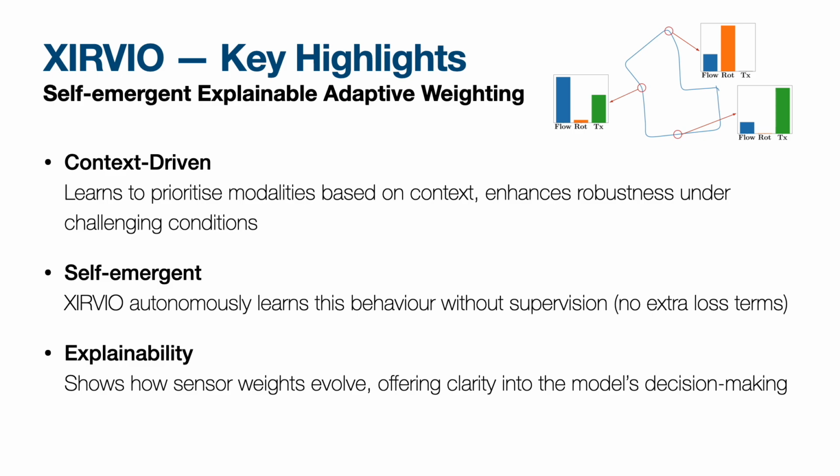By examining the weights, we can see exactly how and why the model behaves in a certain way under a given context. This explainability can be highly beneficial for safety-critical visual odometry applications, as you want to ensure the model is behaving as expected in your operating window.